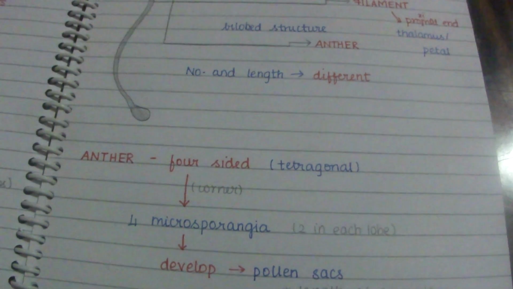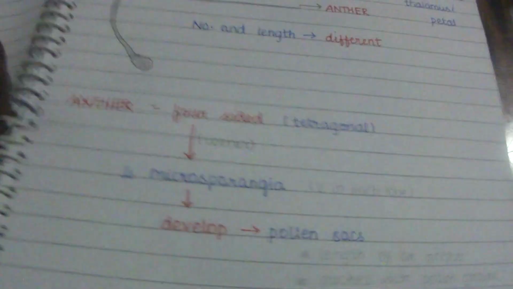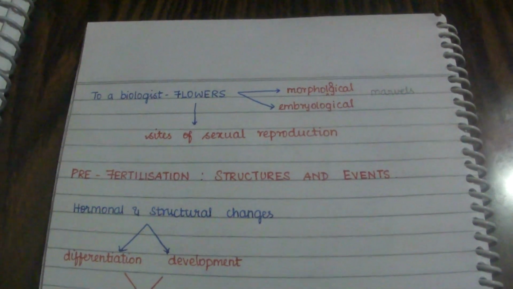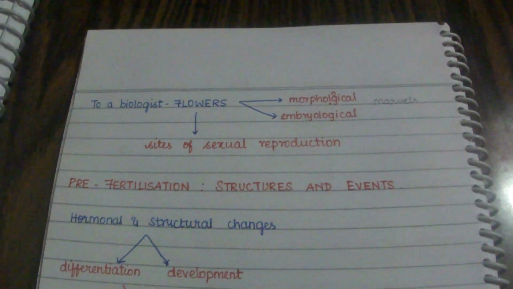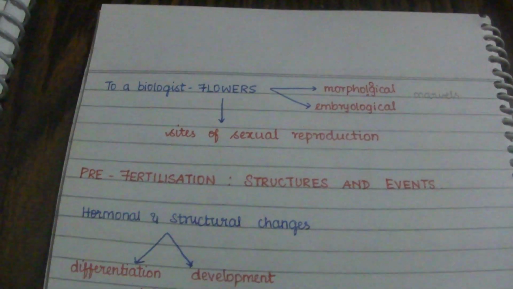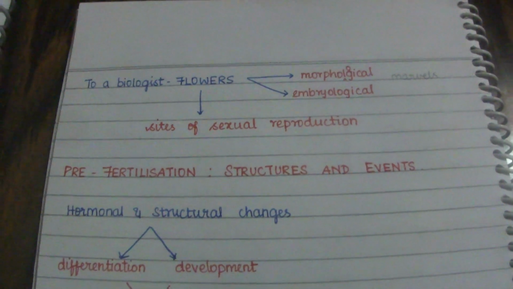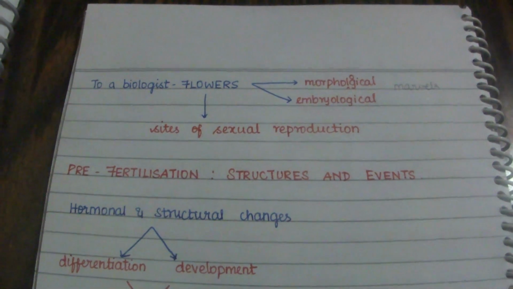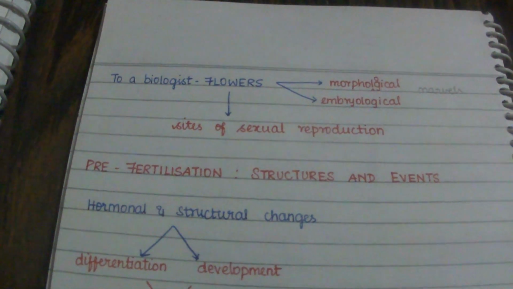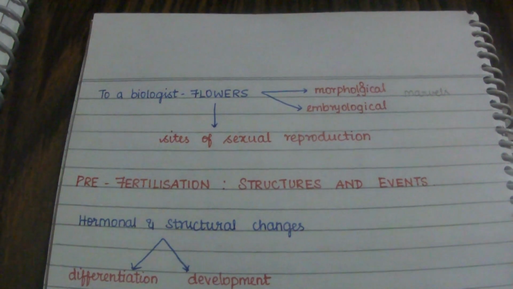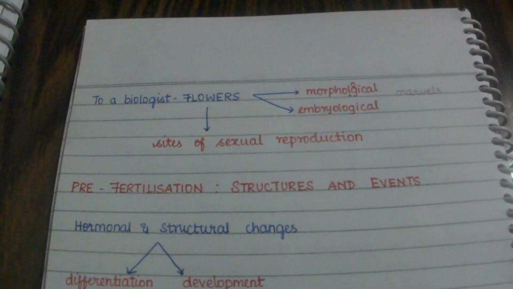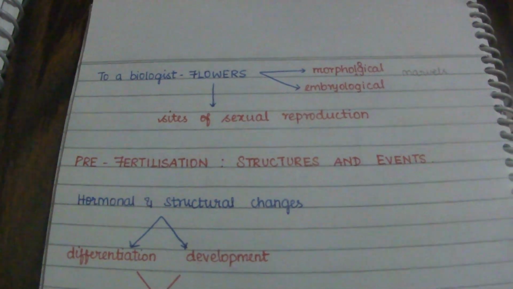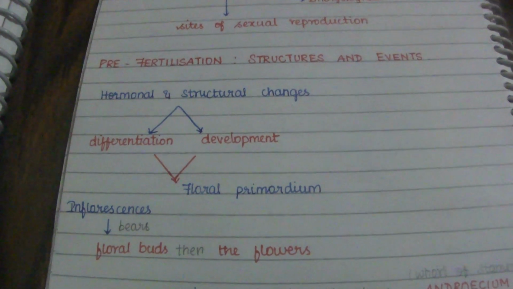Now a biologist considers flowers as morphological and embryological marvels. They also think of it as a site of sexual reproduction. We know that flowering plants reproduce sexually. So when we see flowers, we see their beauty, whereas when biologists look into these flowers, they see them as morphological and embryological marvels and also as a site of sexual reproduction.